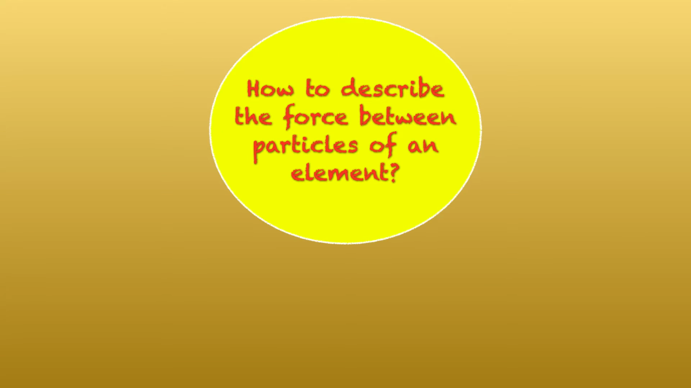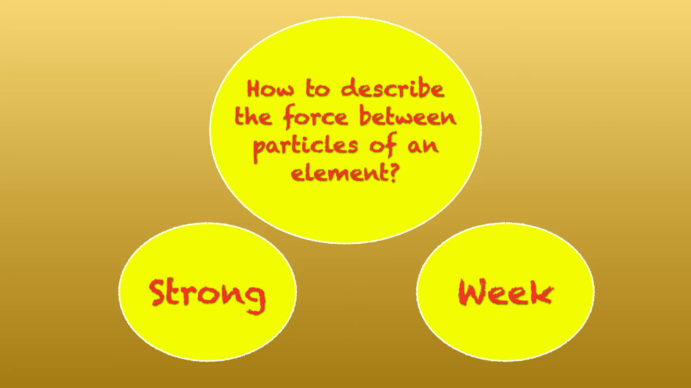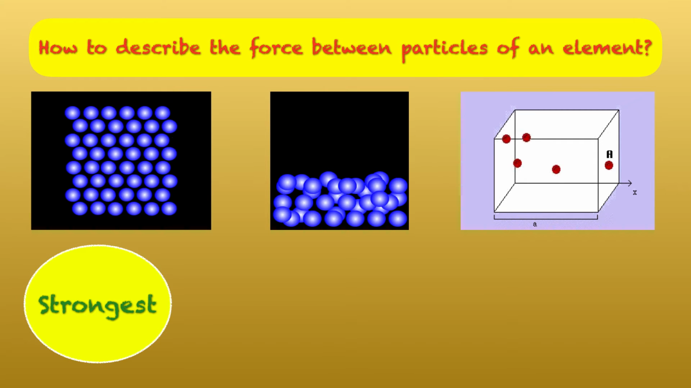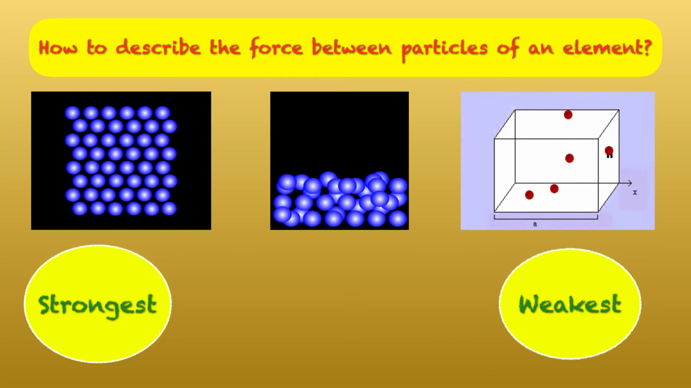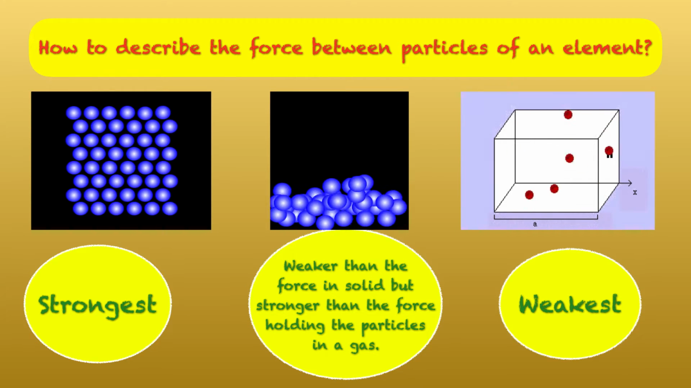First, how to describe the force between particles of an element. Force is usually described as strong or weak. Accordingly, the force between particles in a solid is the strongest, while the force between the particles in a gas is the weakest. When it comes to liquid, it's weaker than the force in a solid but stronger than the force holding the particles in a gas.